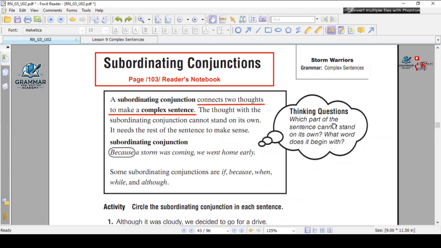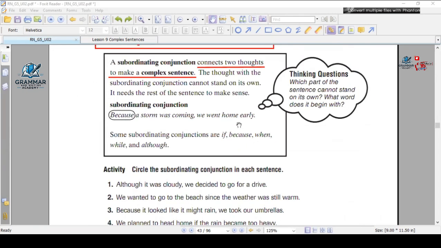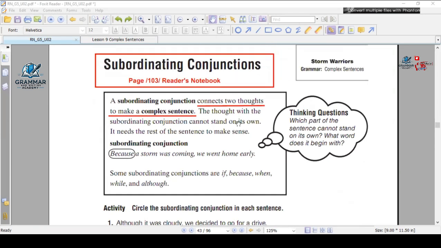Again, a subordinating conjunction connects two thoughts. Thoughts here means two sentences, okay? Two thoughts to make a complex sentence. So once you have a subordinating conjunction, you have a complex sentence, okay? The thought with the subordinating conjunction cannot stand on its own. This is what I'm going to have here on page 104, the dependent and independent clause. Once I finish that, I'm going to move to page 104. But here, only pay attention to the subordinating conjunctions and try to memorize them with me.